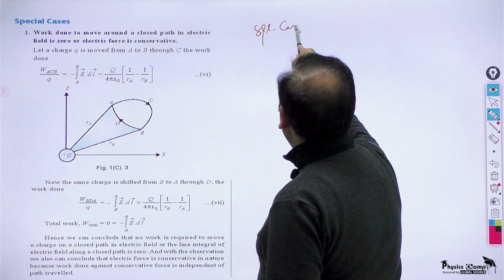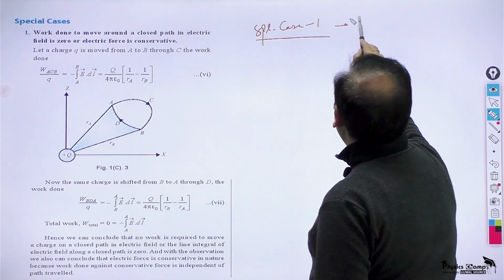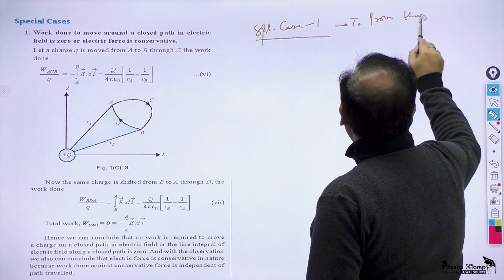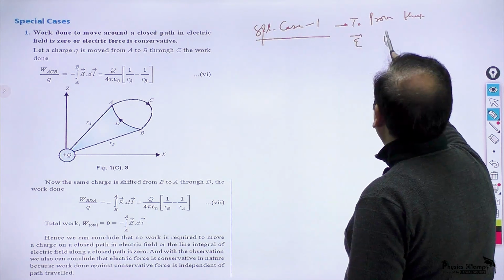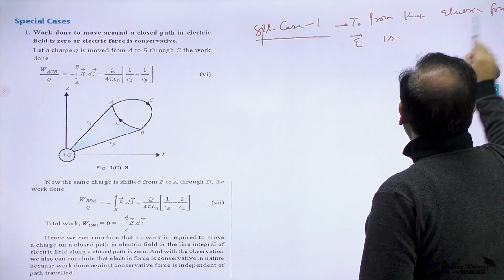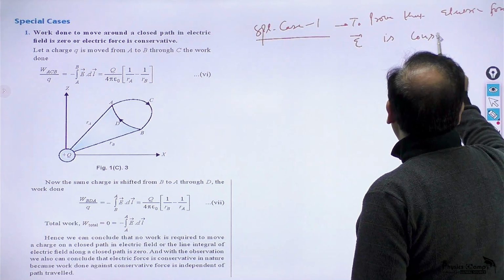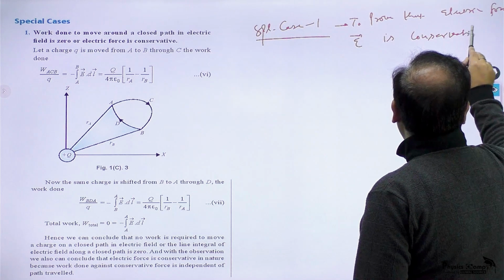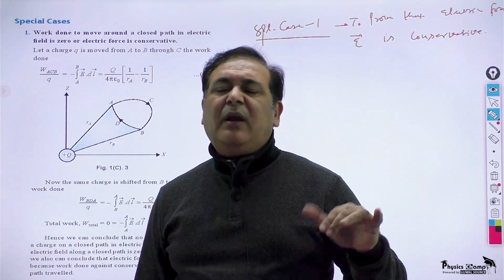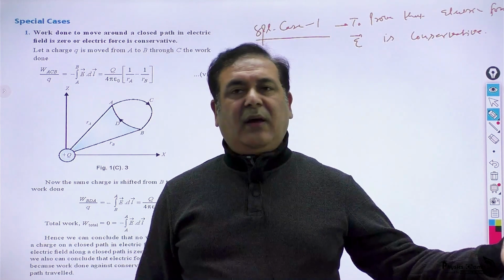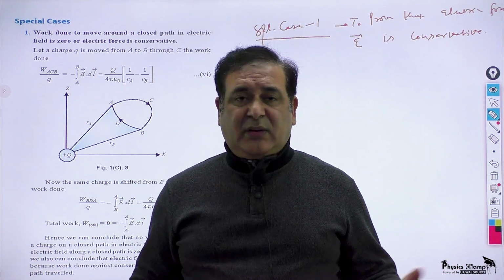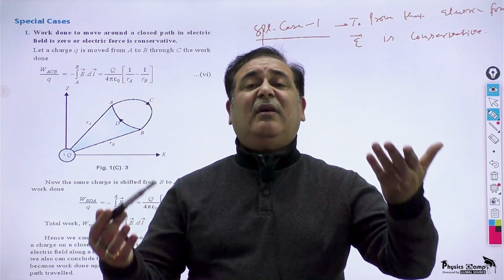Now I take the special case 1, which says to prove that electric force is conservative. Now what do we mean by saying electric force is conservative? The work done against the force is independent of path. We say it is conservative. So any such field, any such force, the work done against which is independent of path.